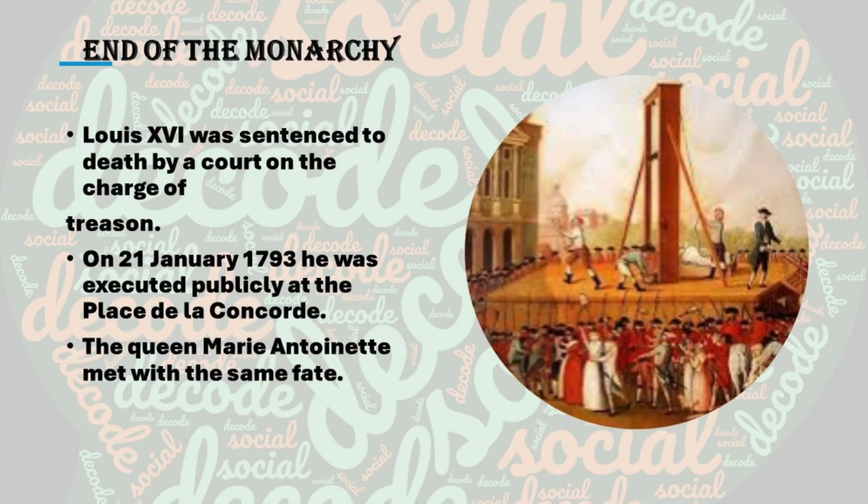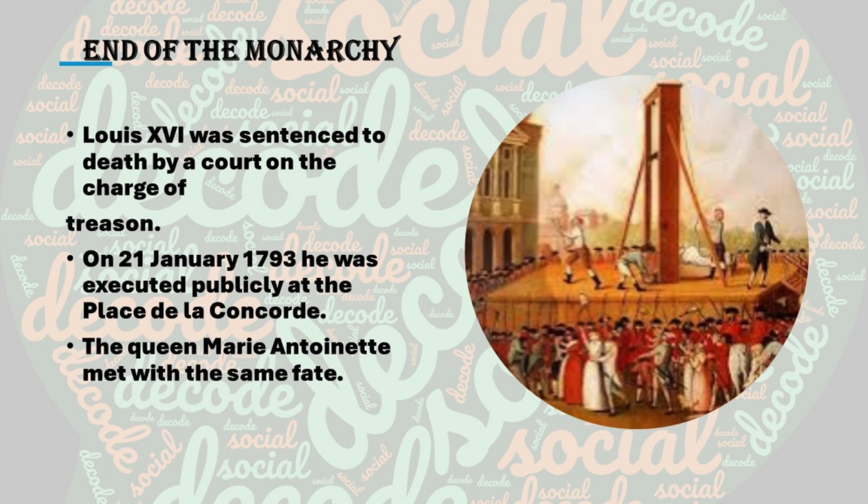Louis XVI was tried by the court for treason. He was found guilty and sentenced to death. On 21st January 1793, he was executed by guillotine. The guillotine is an instrument used to give punishment for crimes. Later his wife was also executed.